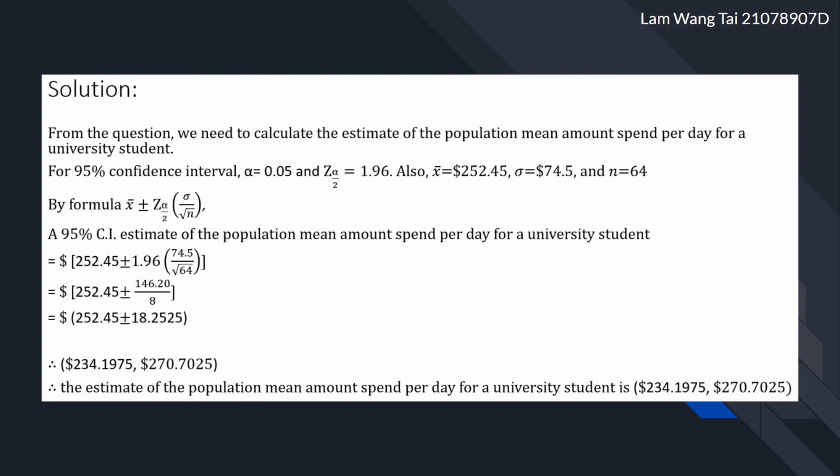And the answer is $252.45 plus minus 18.2525. Therefore, the estimate of the population mean amount spent per day for a university student is between $234.1975 and $270.7025.